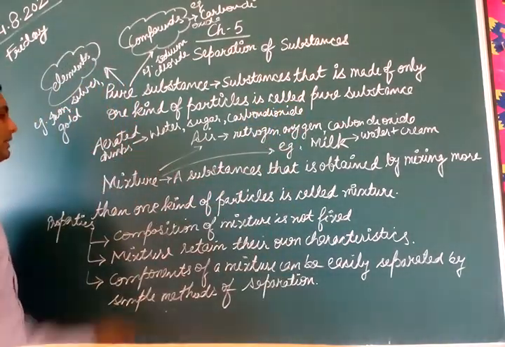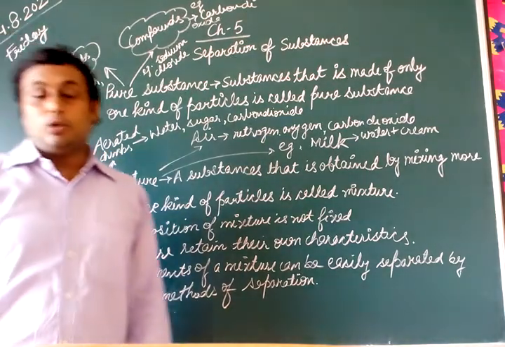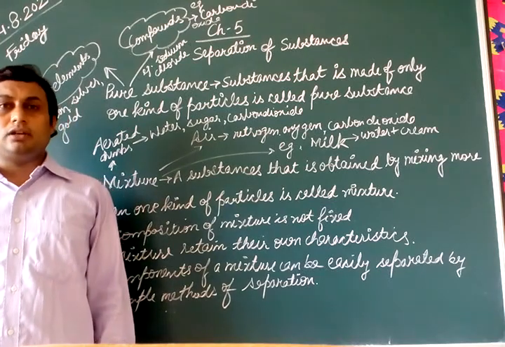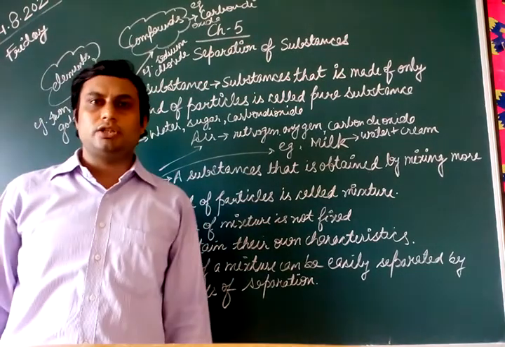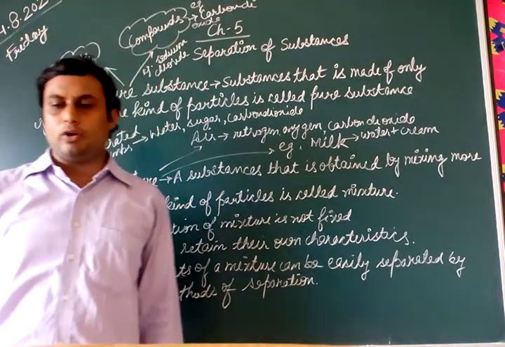Water, sugar and carbon dioxide. It is also an example of a mixture. Soil, which you have generally seen, is also a mixture of what? Different types of material. It is made of broken rocks and minerals.